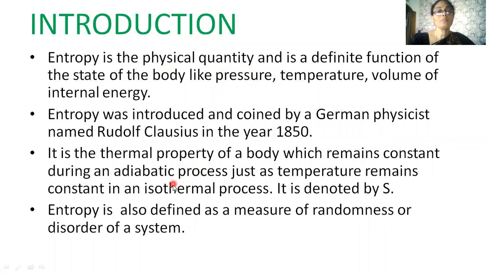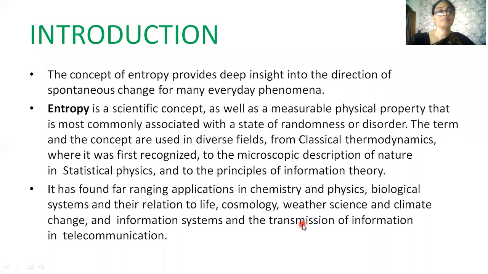So what is entropy? Entropy is the physical property which remains constant in an adiabatic process. We know that temperature is the physical quantity which remains constant in an isothermal process. Entropy is also defined as the measure of randomness or disorderness of the system.